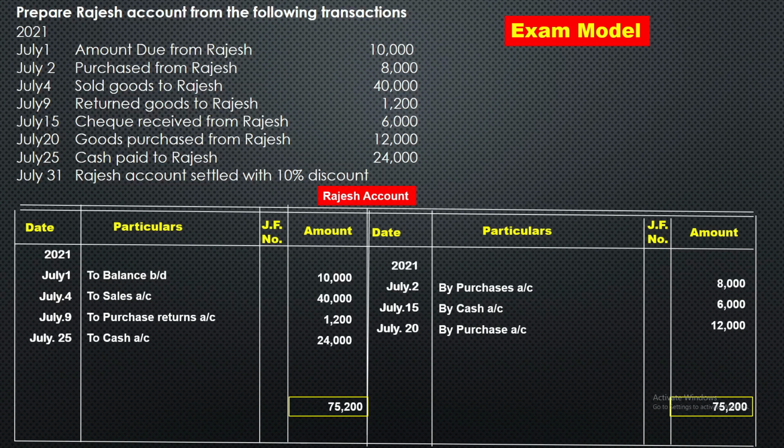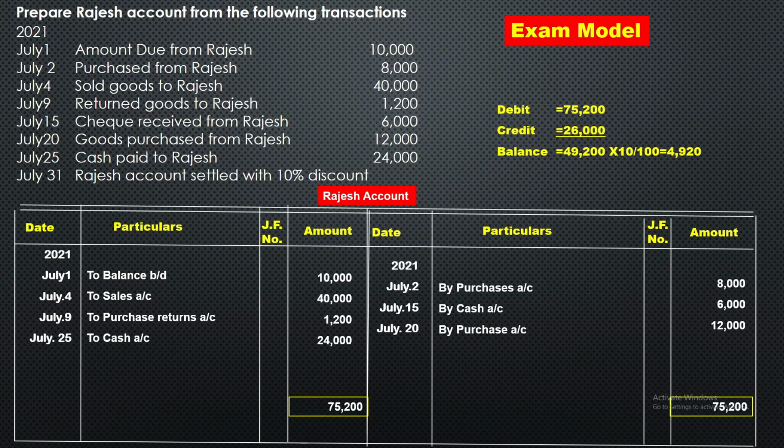From 75,200 we should minus 26,000. Here you can see on the screen, debit total is 75,200, credit total is 26,000. From 75,200 we should minus 26,000, balance is 49,200. This amount is settled with 10% discount. So 49,200 into 10 by 100, we are going to get a discount here, 4,920. This 4,920 we should minus from 49,200.